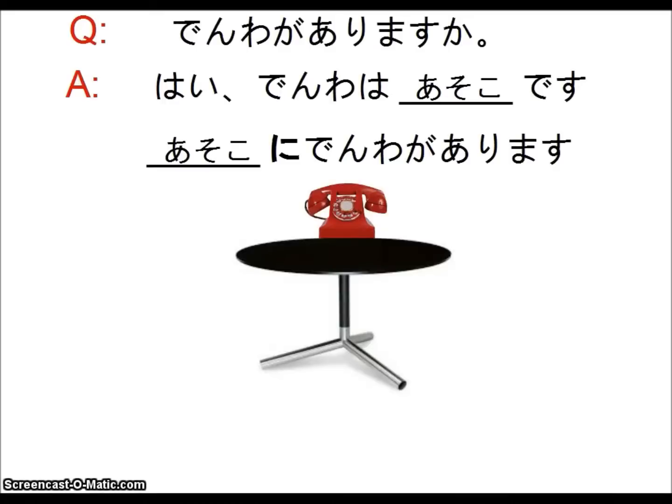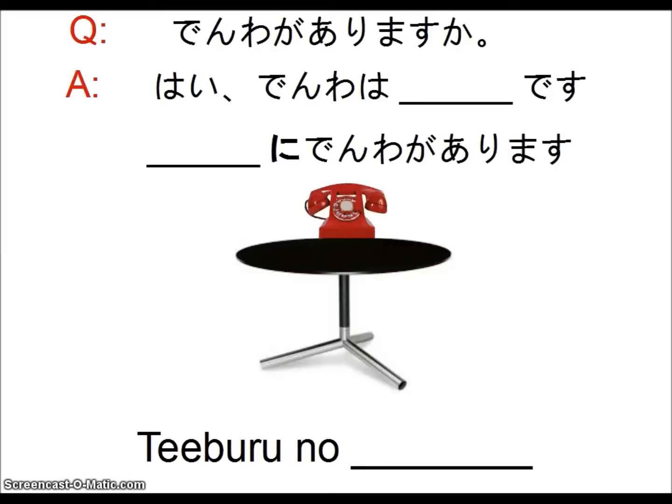But so we're going to take out あそこ and be more descriptive by explaining where it is. And here in this picture, the telephone is on the table. So we're going to learn how to say that. So table in Japanese is teiburu. So the way to explain where things are in location to the table is you have teiburu no, and then you will have your postposition.